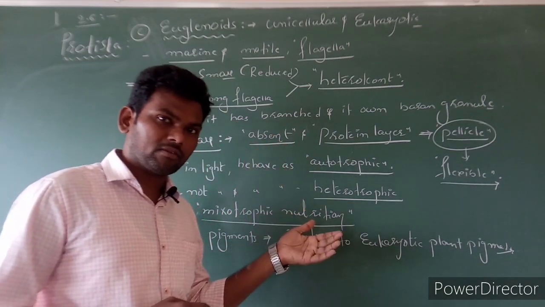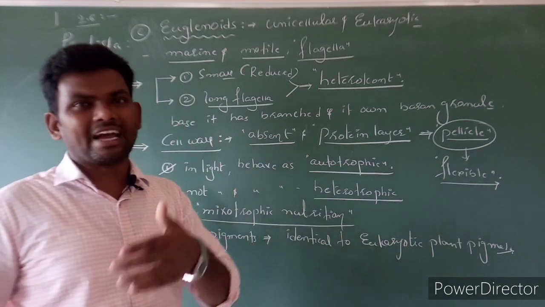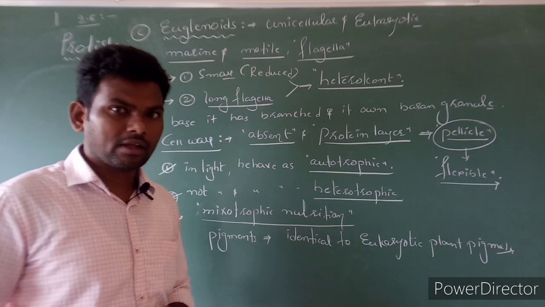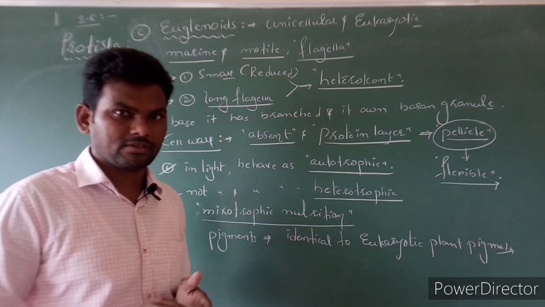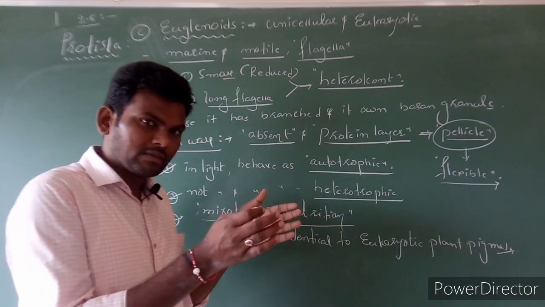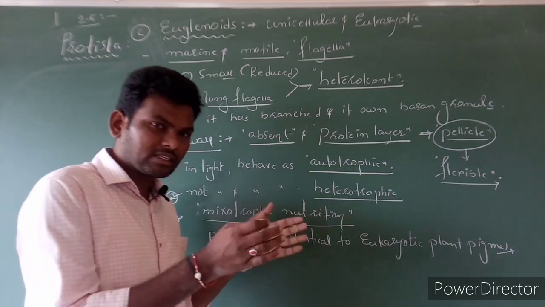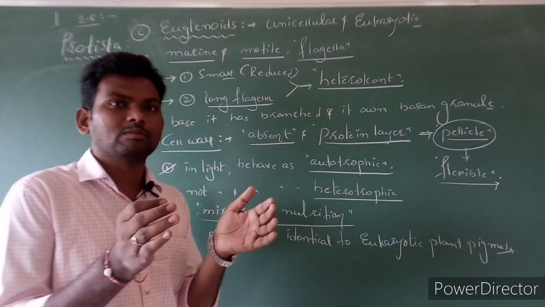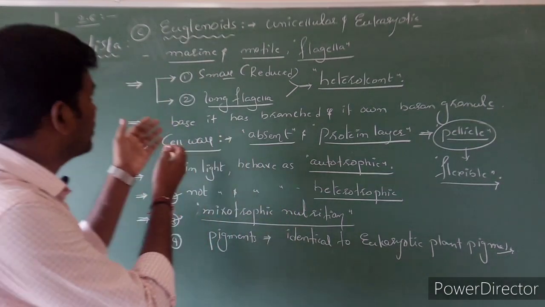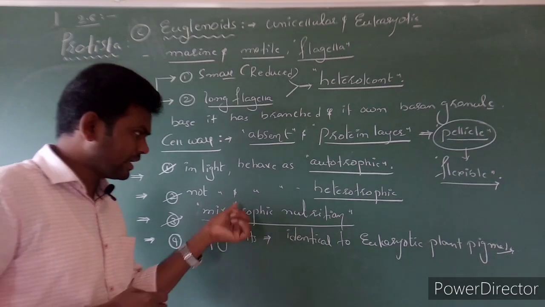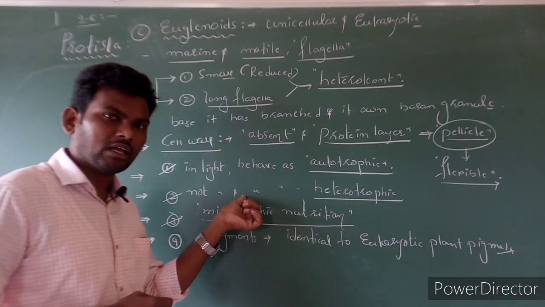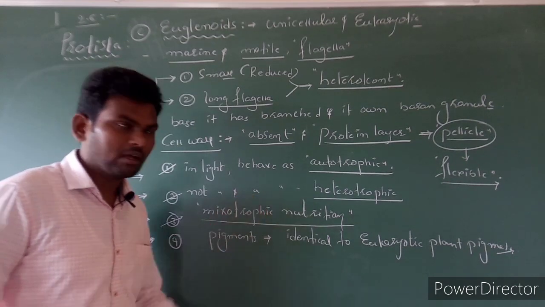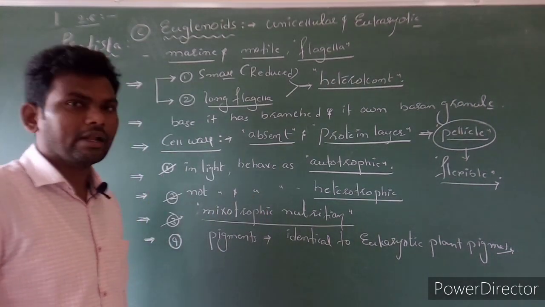Plant characters are there, photosynthesis. Animal characters are also there, absence of cell wall and heterotrophic nutrition. Clear? These are mixed characters. We can't say this organism is a plant, and we can't say it is compulsorily an animal. So such mixing organisms are grouped into euglenoids. That's why, as he says at the beginning, there is no particular boundary for Protista. Clear? So this is the information regarding euglenoids.